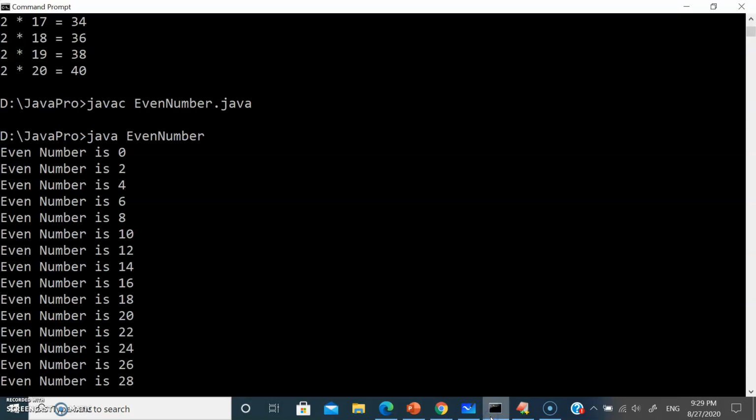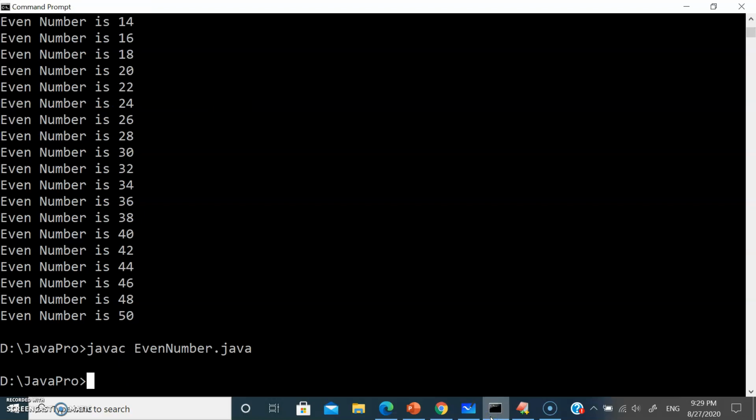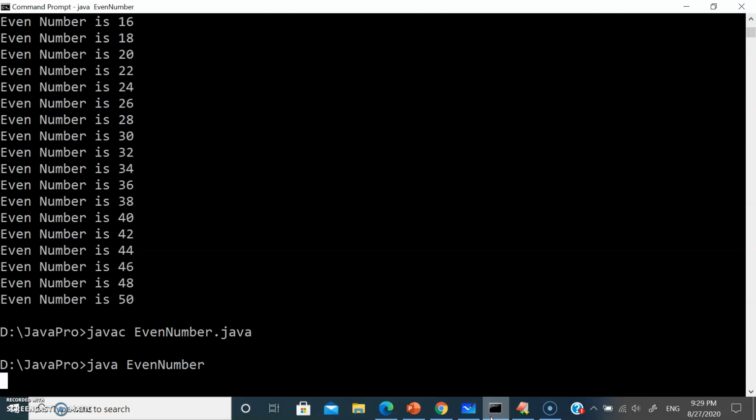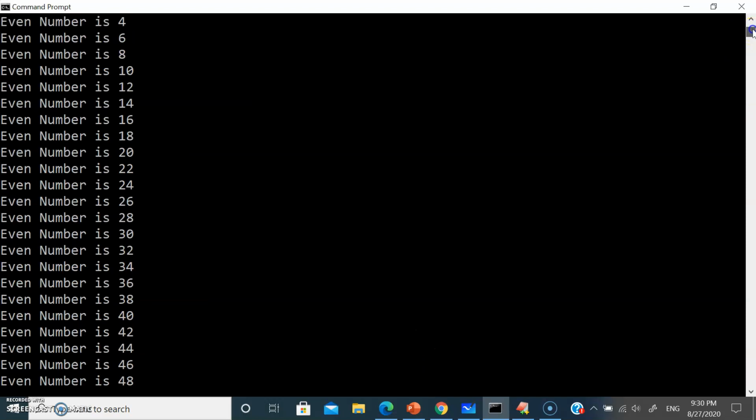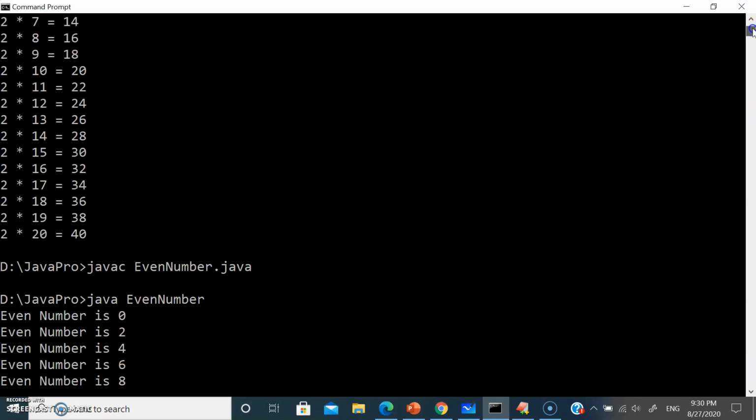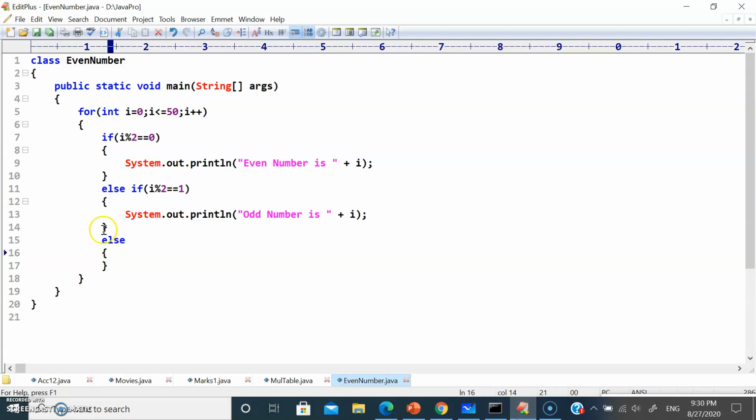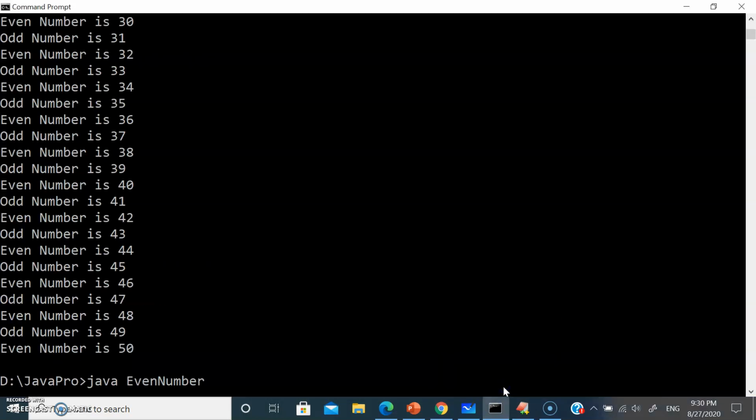Save. No error. Java even number. See, even numbers and odd numbers are both printing here from 1 to 50. Okay. So if you want else, you can write it, but it's not necessary. If you remove else also, it will work, guys. See, I told you, right? Even number and odd number.